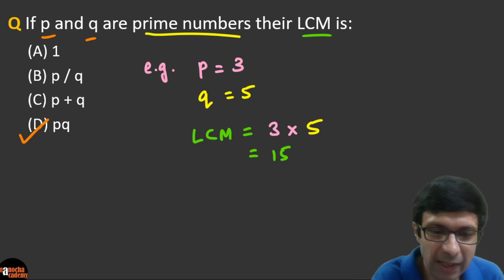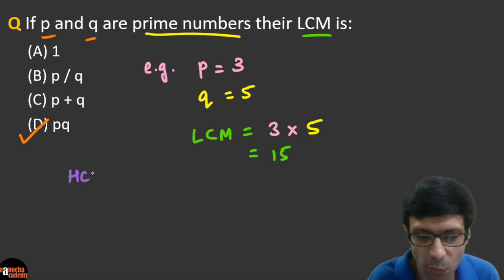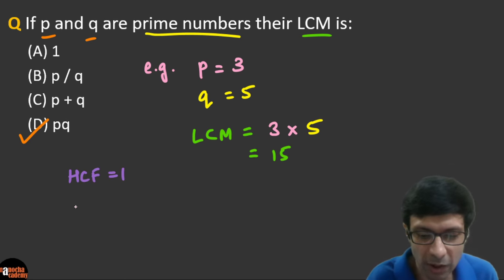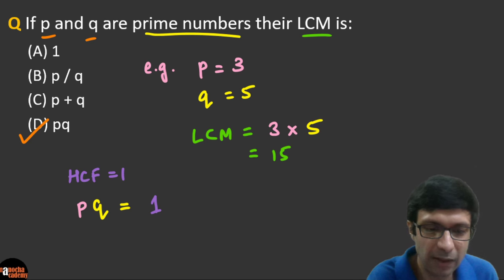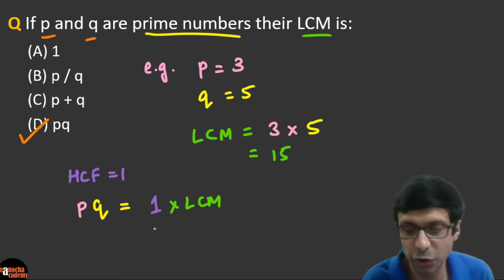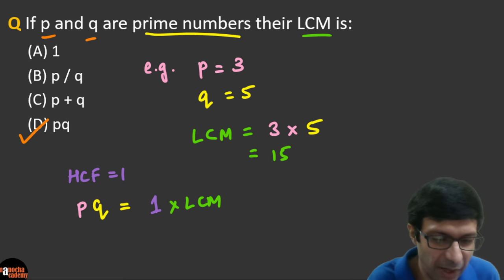So what is the HCF of the two prime numbers? The HCF is going to work out to be 1, right? And again, if we apply the formula that we discussed today, P times Q is going to be equal to the HCF, which is 1, times the LCM. So the LCM is PQ. Super, pretty easy, right? Very good.